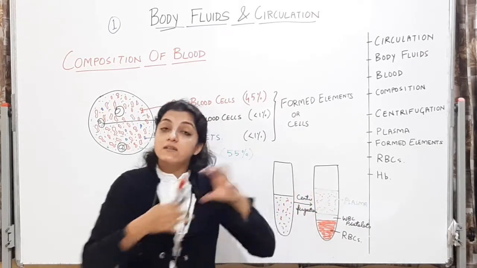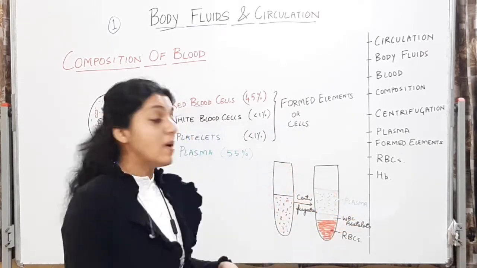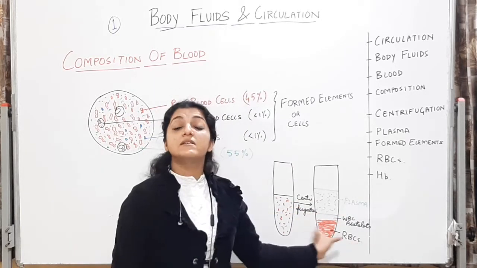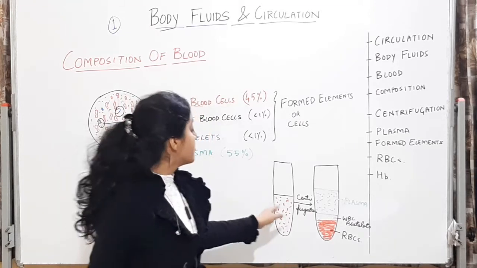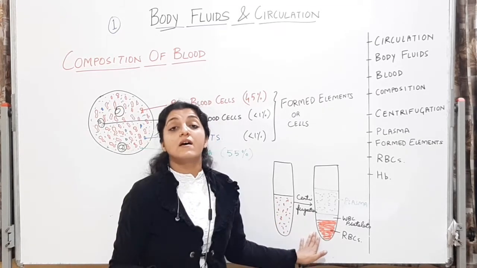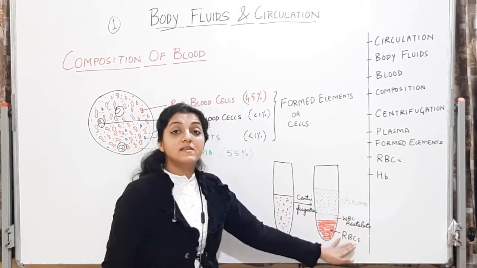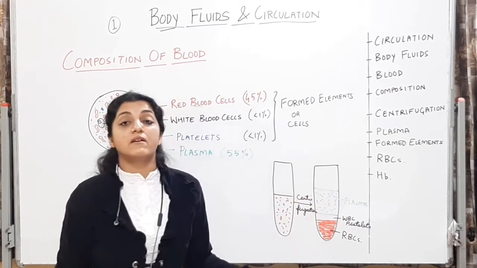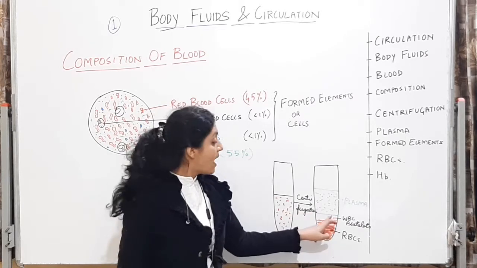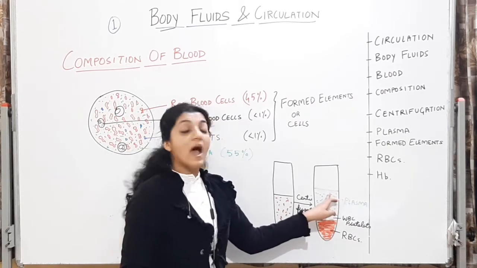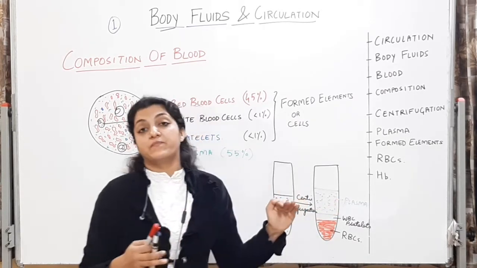So when you require separate plasma from a patient, or when you require separate red blood cells, then centrifugation can be done. Centrifugation is this procedure where plasma, WBCs and RBCs get separated from each other. RBCs go to the very bottom. Then you have the WBCs, and then you have the plasma, which is the fluid.